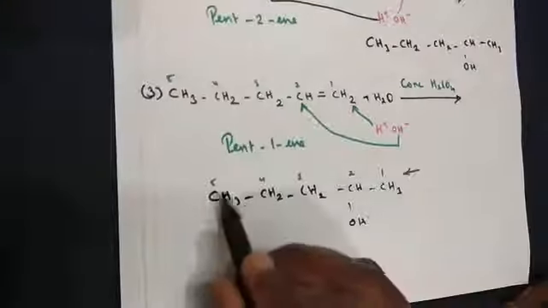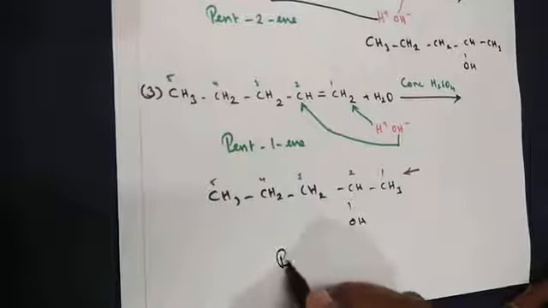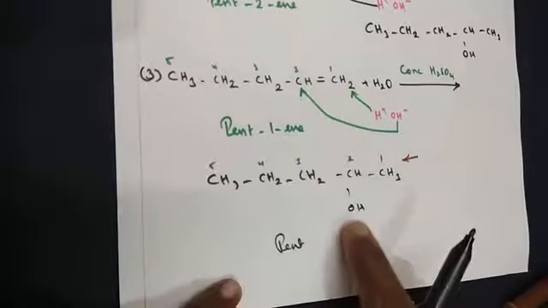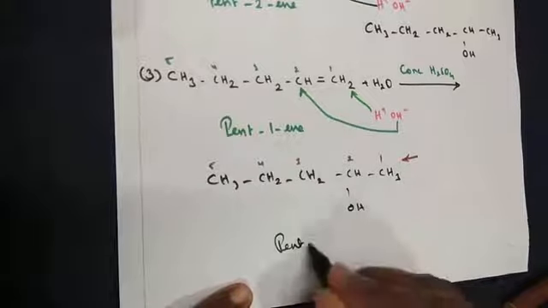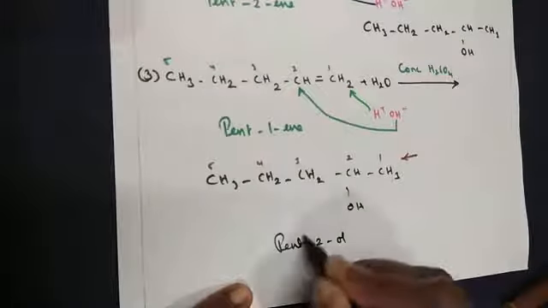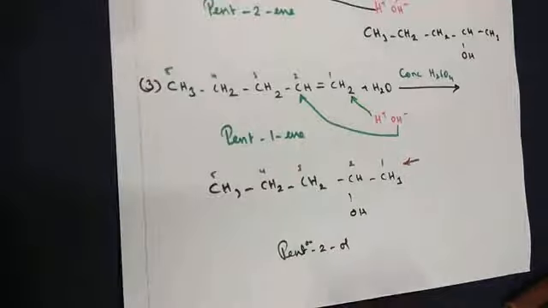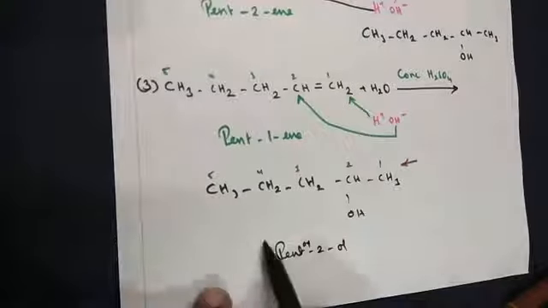So how shall we name it? Since 5 carbons are there, pent will be your prefix here. The second carbon has an alcohol, so it will be pent-2-ol, or you can write it as pentan-2-ol. Pentan-2-ol will be the correct way of naming it.